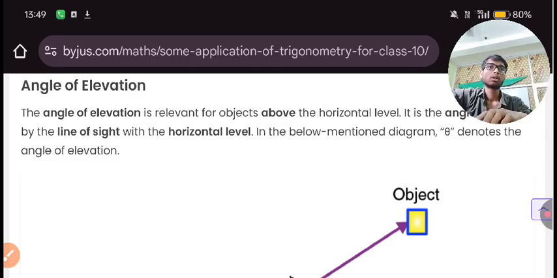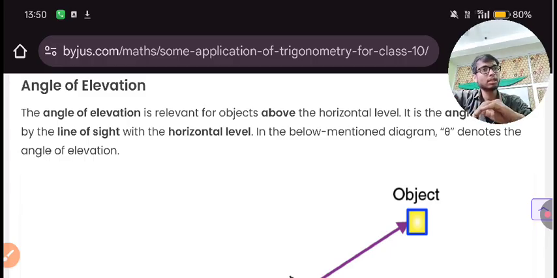Numerical solutions, questions and answers, exercises and so on. So here, questions and answers: I will tell you how to solve this particular question.